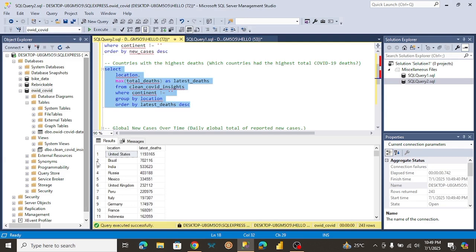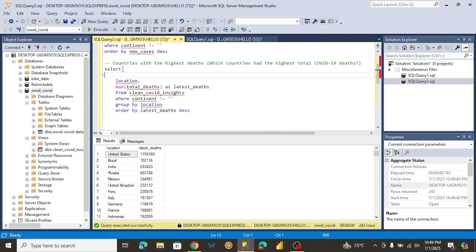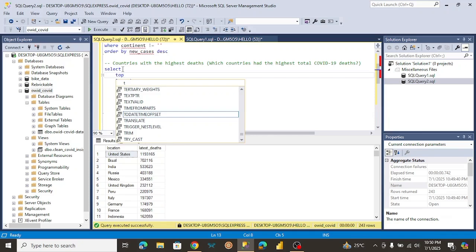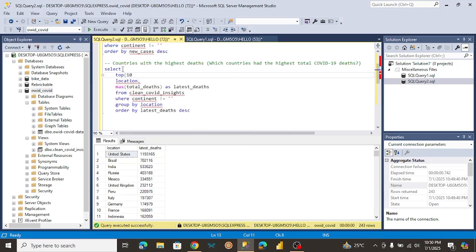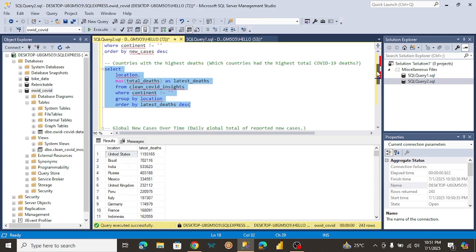Okay, let me run this now to see what it's going to bring. As you can see, it's much cleaner now. The United States had the highest total deaths. To make things even cleaner, we can filter it down to the top 10. To do that, we're just going to use the top 10 function. Is that easy? We're just going to write top 10. It's just going to show us the top 10 countries with the highest deaths. Here we can see the United States is actually leading. Okay, let's move on to the next question.